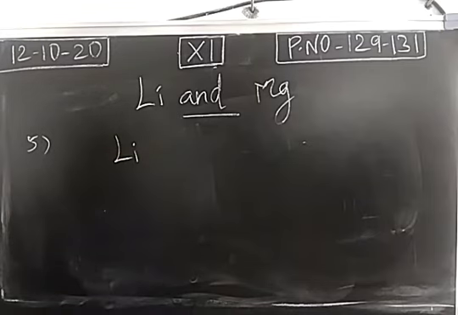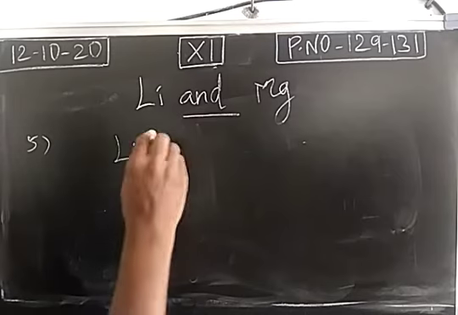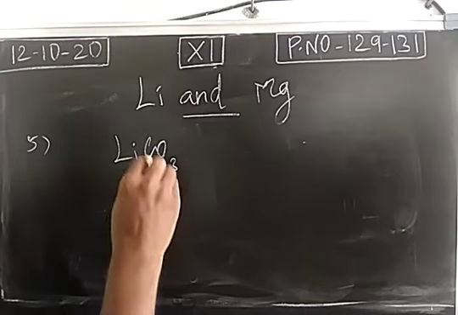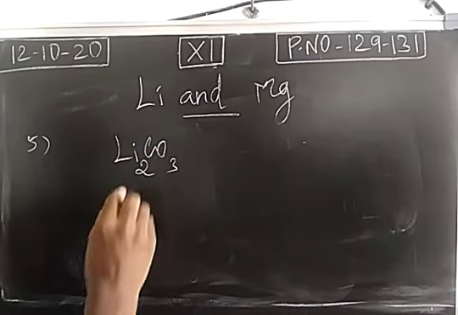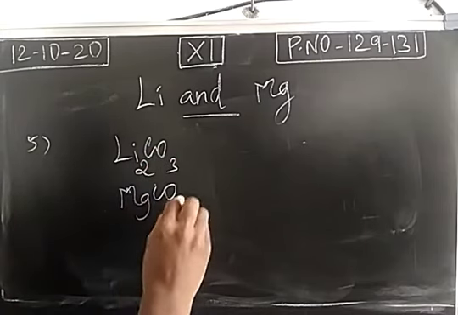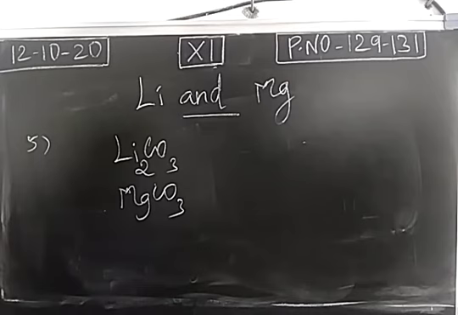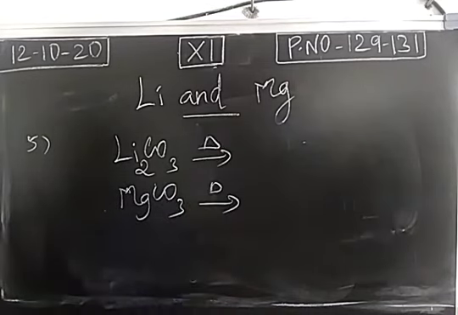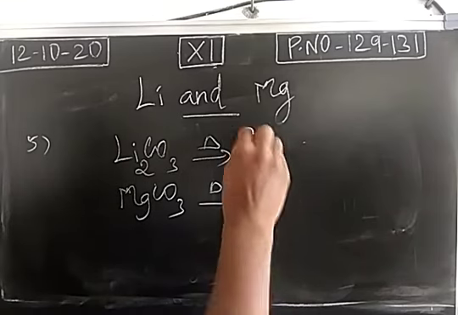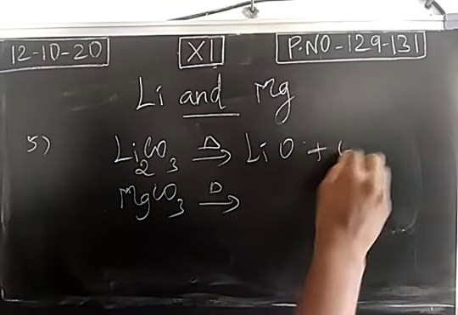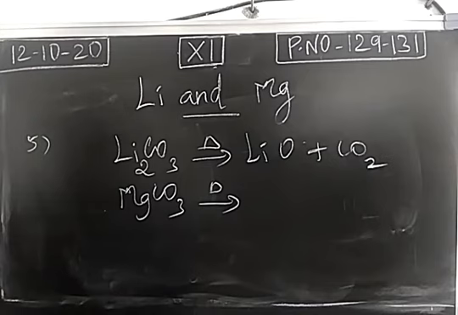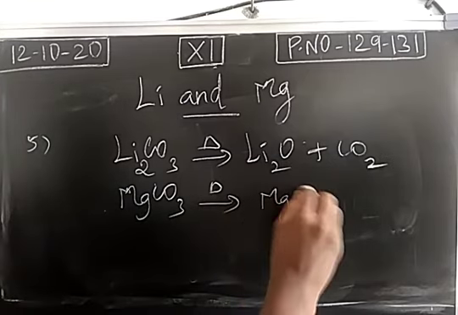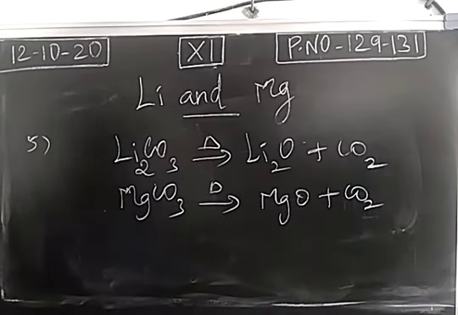What is the fifth similarity? Both the metals are forming the salt carbonate, lithium carbonate and the magnesium carbonate. So during decomposition process, both are providing oxides. Lithium oxide with the liberation of carbon dioxide. Magnesium oxide with the liberation of carbon dioxide.